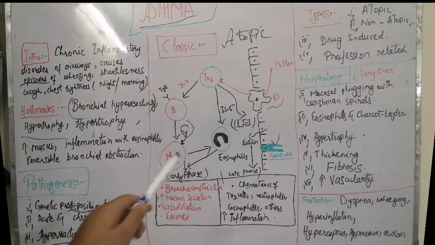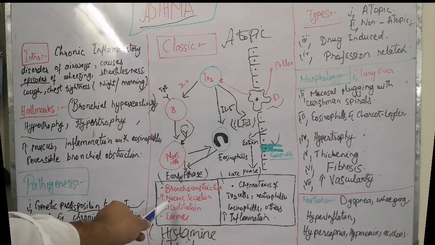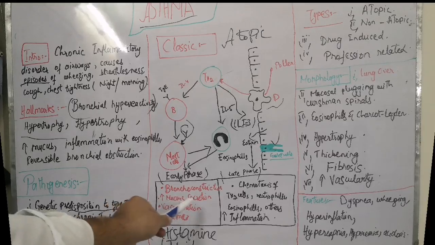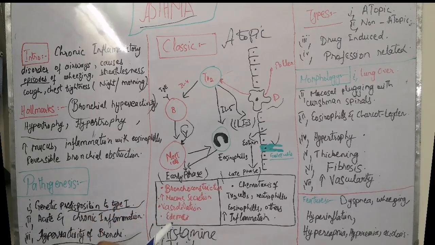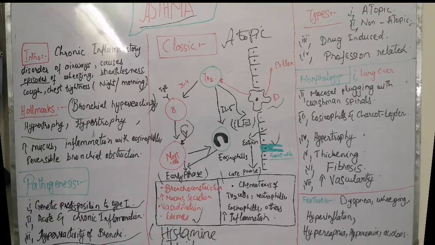The early phase reaction is due to the production of histamine and leukotrienes. It causes bronchoconstriction, increased mucus secretion, vasodilation, increased vascular permeability, and edema. This is the early phase reaction.